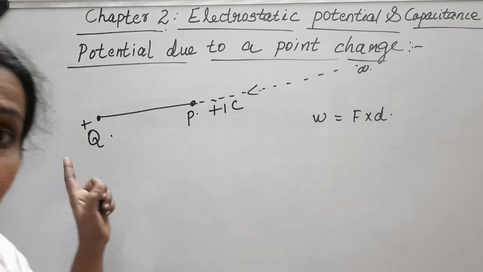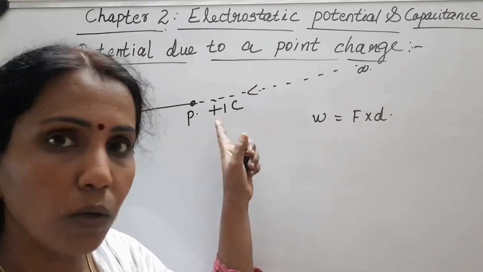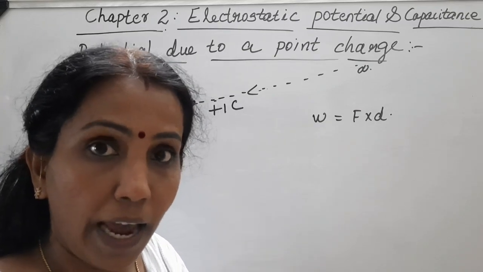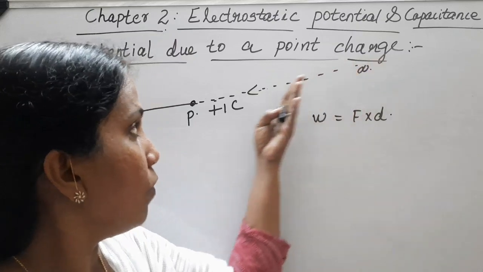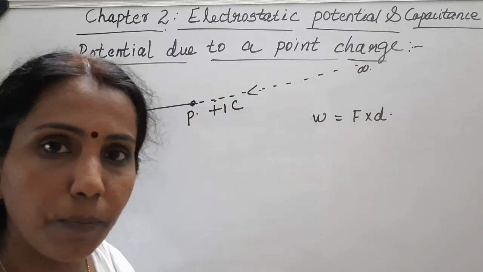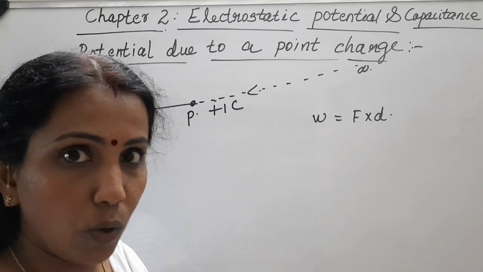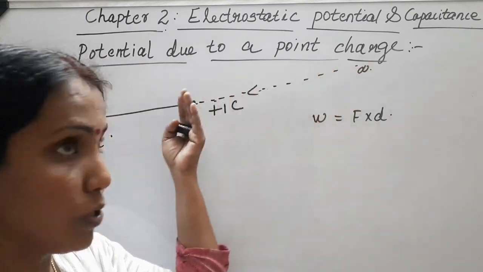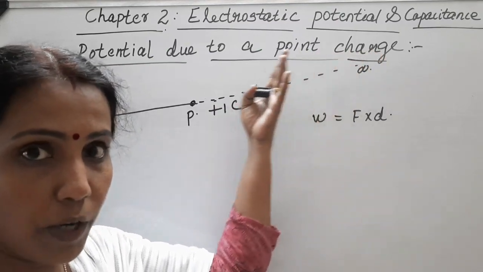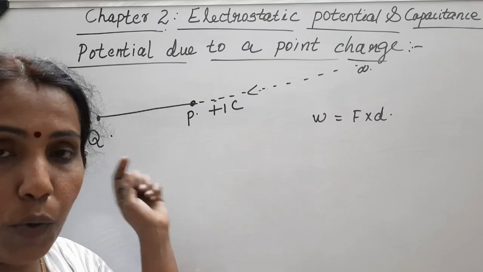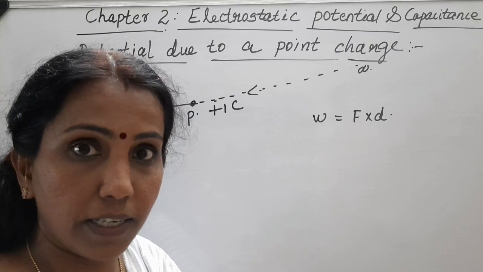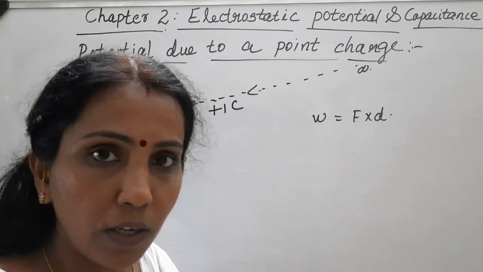So because of the presence of this positive charge, this 1 coulomb which is brought will experience a force of repulsion. Against that force of repulsion, force is exerted in this direction and the charge is kept at the point P. Got it? So as the 1 coulomb charge comes close to this capital letter Q, that force of repulsion increases, which means that force is not a constant force.